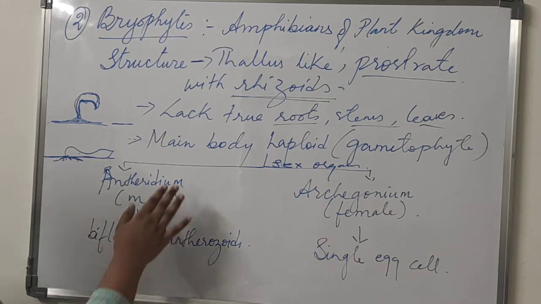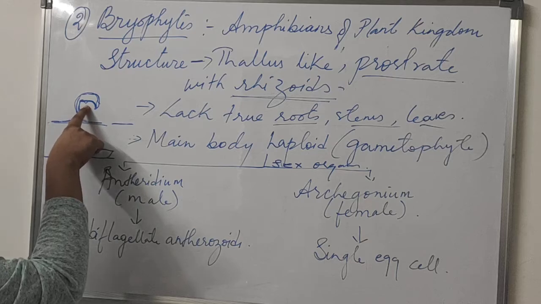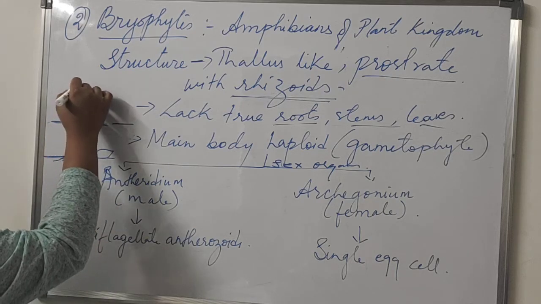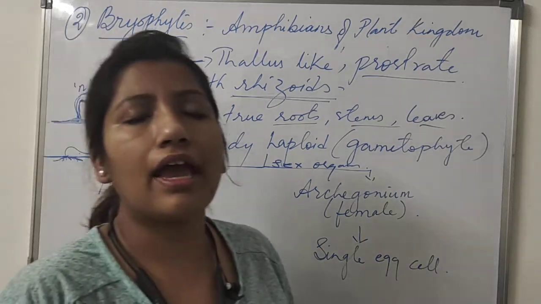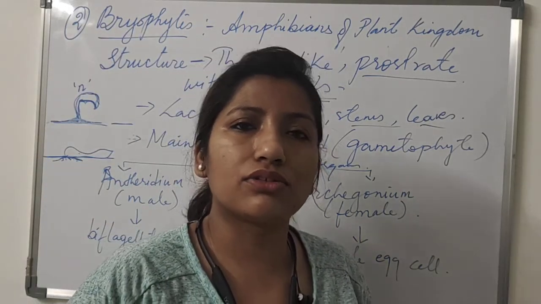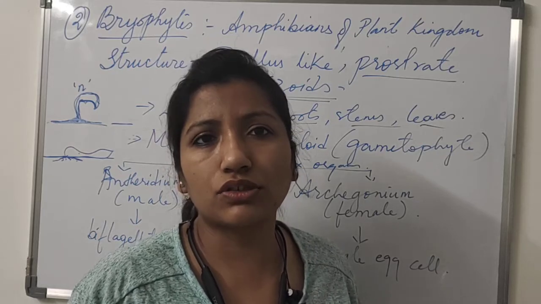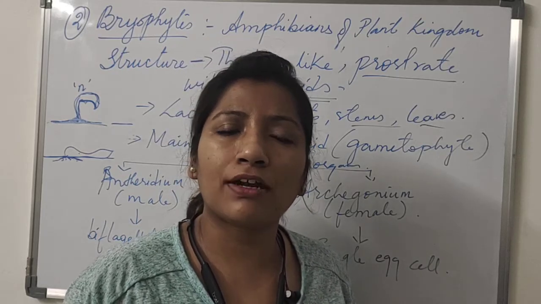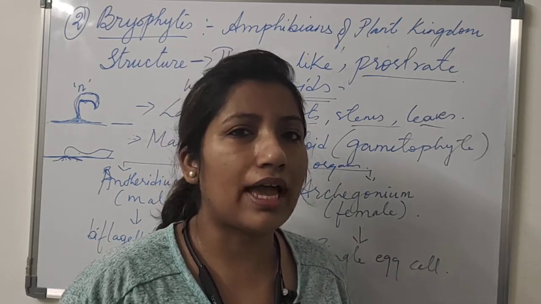And the bryophytes' main body, suppose this is the main body, is haploid. Haploid means having only one set of chromosomes. Like we have 46 chromosomes, and if some of our cells have 23 chromosomes, it means that cell is haploid.